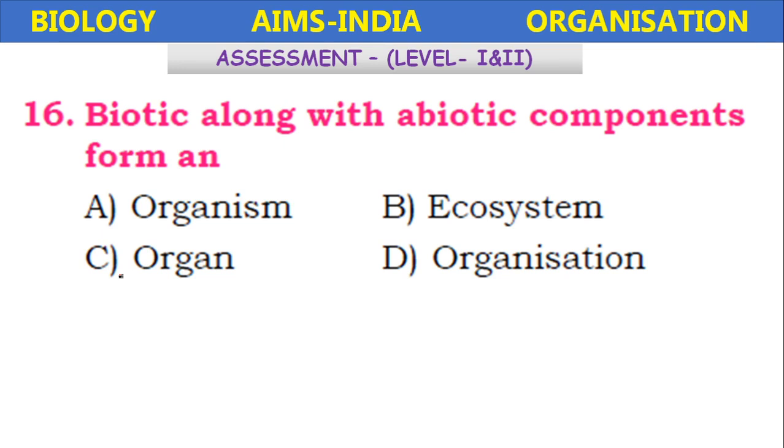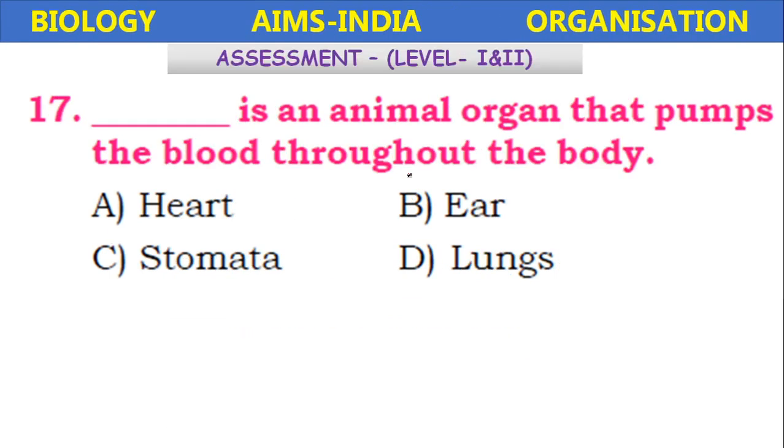Biotic along with abiotic components form an organism, ecosystem, organ, or organization? It will form an ecosystem. Next question. Dash is an animal organ that pumps the blood throughout the body: heart, ear, stomata, lungs.